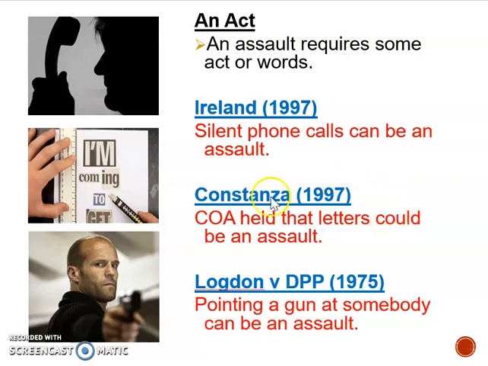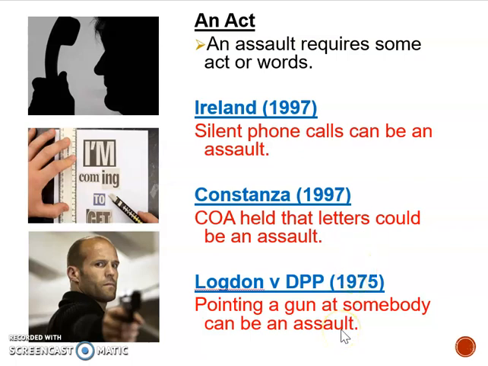Constanza says that letters can be an assault. Now, this is a very important case. It was letters in this instance, but we can apply this same ratio to any written word. So it could be a text message, it might be an email, it could be a WhatsApp message. You could jot it down on a post-it note and pass it to the person sat next to you in class. Any sort of written word saying that you're going to attack somebody could potentially be an assault.